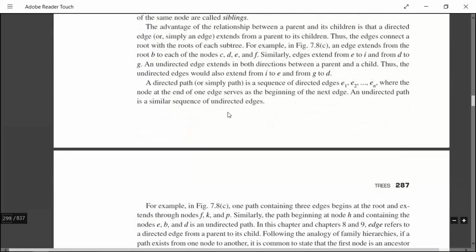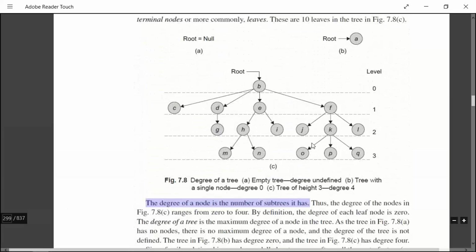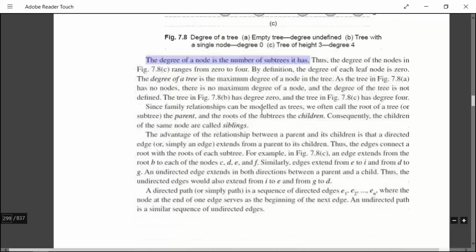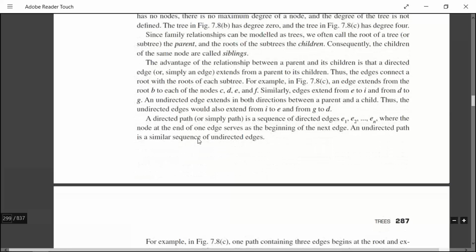One more thing you have to keep in mind is the path that you traverse. See, for example, to reach Q, what is the path you have to travel? From B to F, F to K, and K to Q. So this is what is called the path of the tree. There can be many paths in a tree. To travel to M, you have to traverse from B to E, E to H, H to M. So there are many paths for a particular tree. And again, if the tree is a directed tree, the path direction will be different. If it is an undirected path, then you can traverse in any direction, from top to bottom or bottom to up.